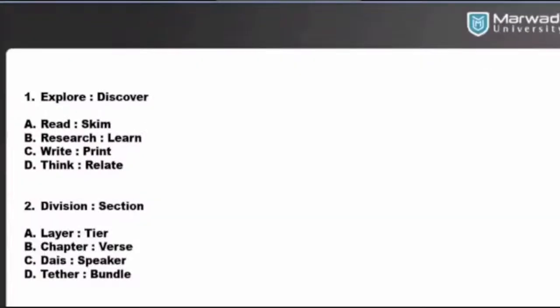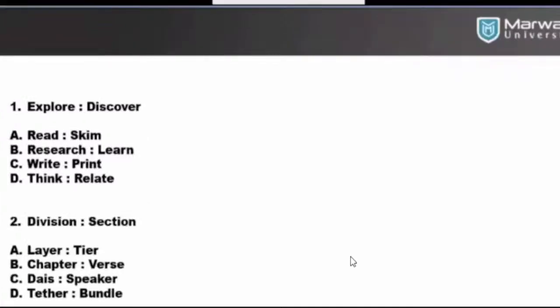The relationship between explore and discover. Explore means, if you think about it, discovering only. Now, if you check out the rest of the options, read, skim, research, learn, write, print, think, relate, a similar relationship you can only figure out in option B. See, research means learning. Reading does not mean skimming, because skimming is a method, a part of reading. You can skim, you can skip.